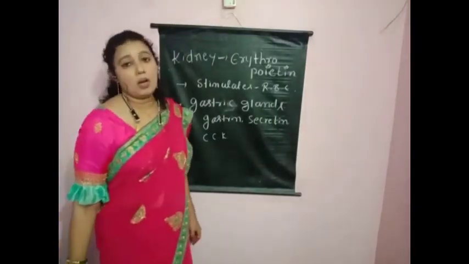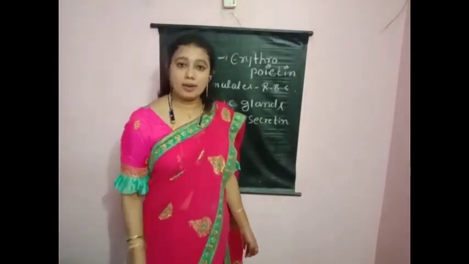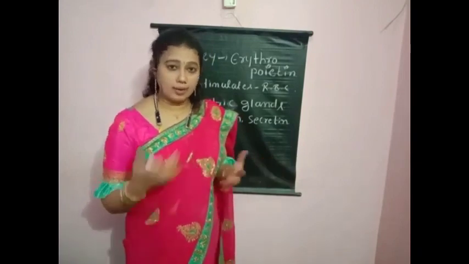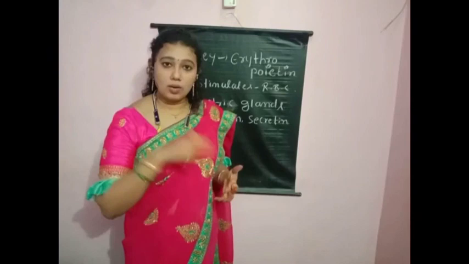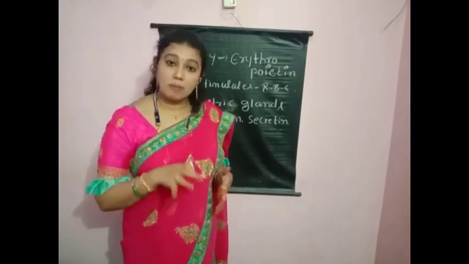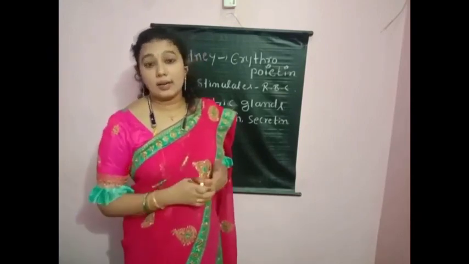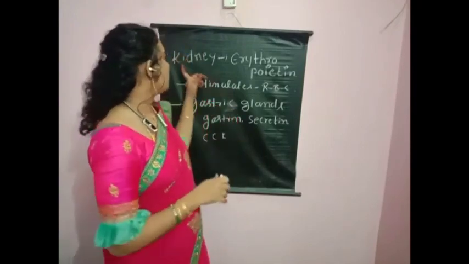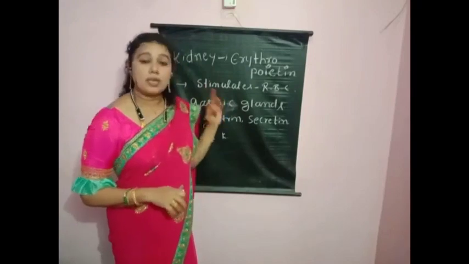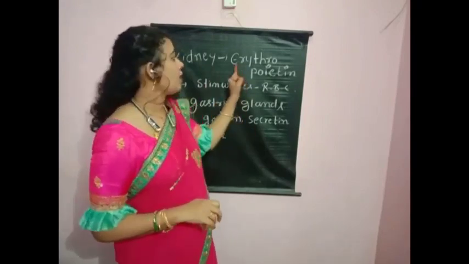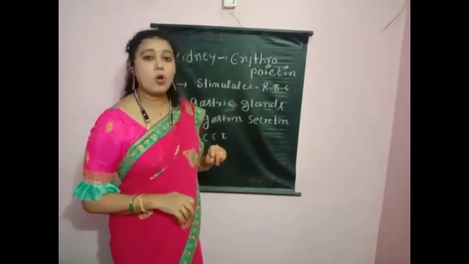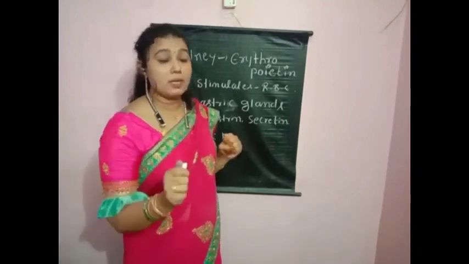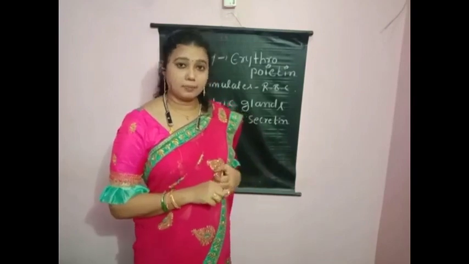So children, till now we have learnt about endocrine glands secreting hormones. Those control and coordinate the inside of the body. And not only endocrine glands, children, but some non-endocrine glands also secrete hormones. For example, our kidneys secrete a hormone called erythropoietin. What is the function of erythropoietin, children? It stimulates the production of red blood cells.